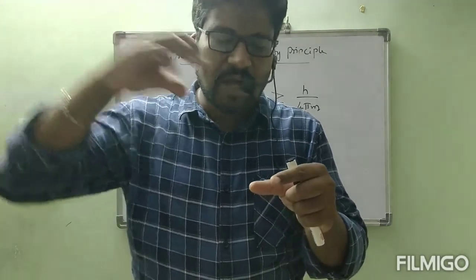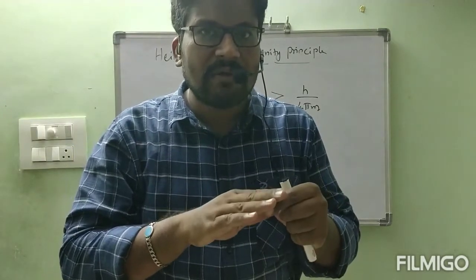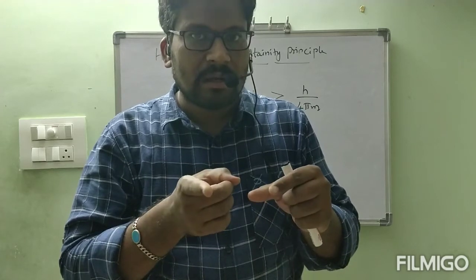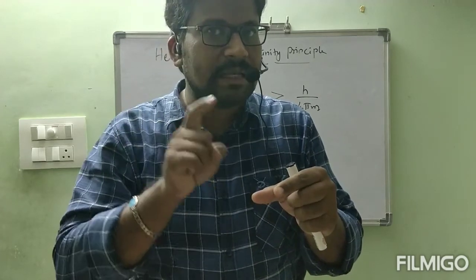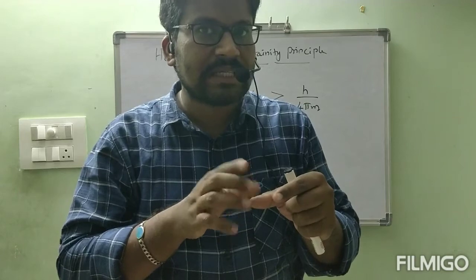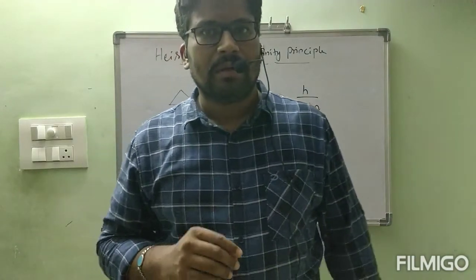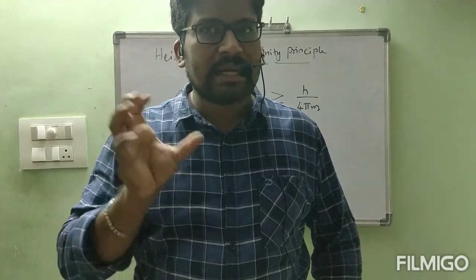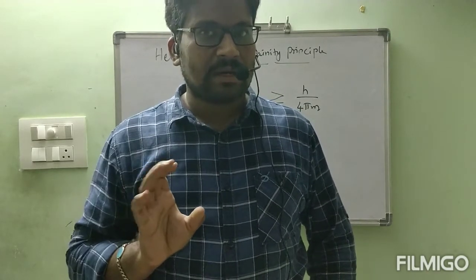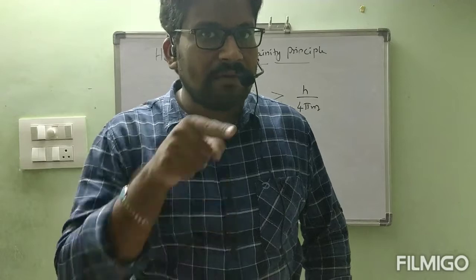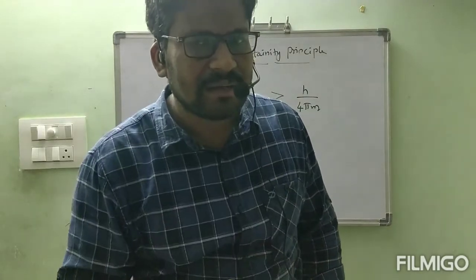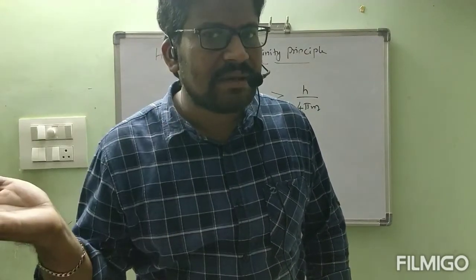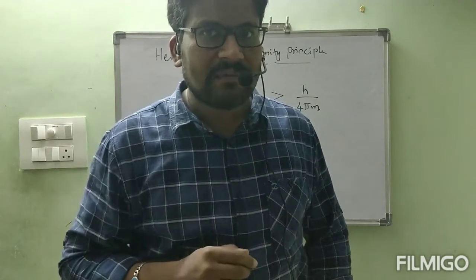Okay. If it falls on that electron, then what will happen? That energy will be absorbed by the electron and that electron's velocity is increased. The electron is a very small particle. Immediately that light is going to be absorbed by the electron and its velocity is increased. Are we able to find the velocity accurately? No. Previous velocity is different and now its velocity is different.